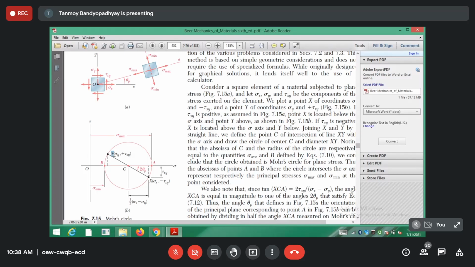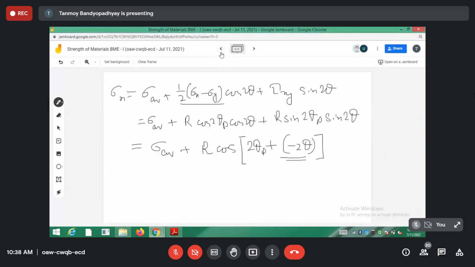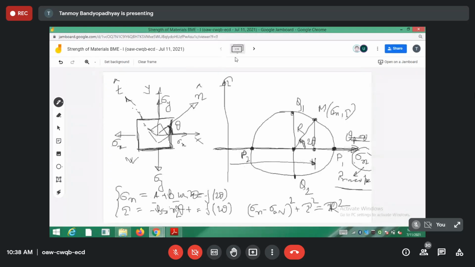So you understand the difference from the previous case. In the previous case, the x-axis itself was your principal plane line, but now the principal plane line has changed. I hope I have kept the figure. Oh yes, I have kept the figure. As I told you, for the previous case when tau xy was absent, this x-axis itself was your theta p line. So this x-axis itself was your theta p plane, and from the theta p plane you rotated it by 2 theta. Now your theta p plane has changed.